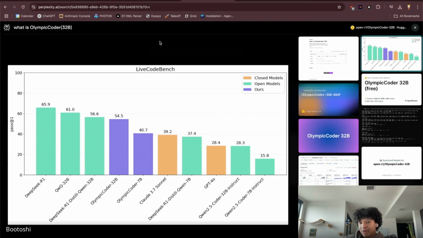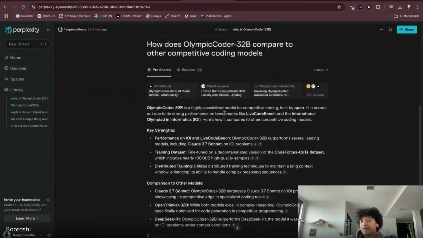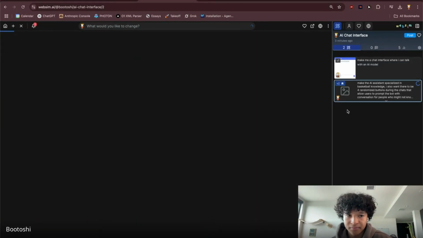So I wouldn't use this model. I would just stick to Claude 3.7 Sonnet because that's state of the art. Is my answer to that.